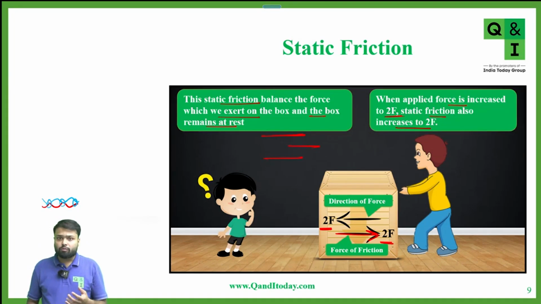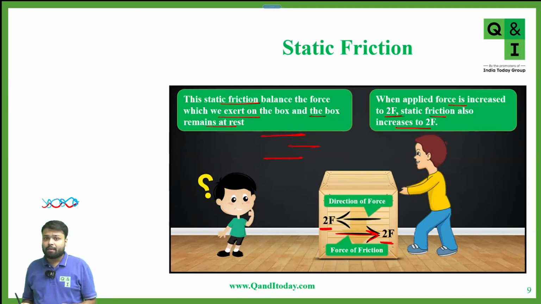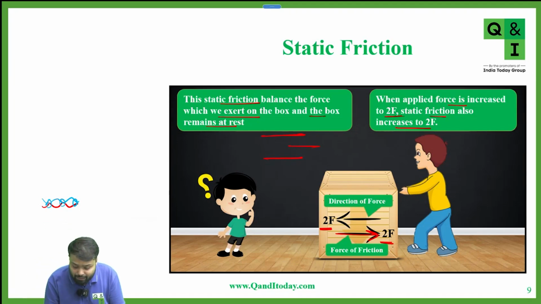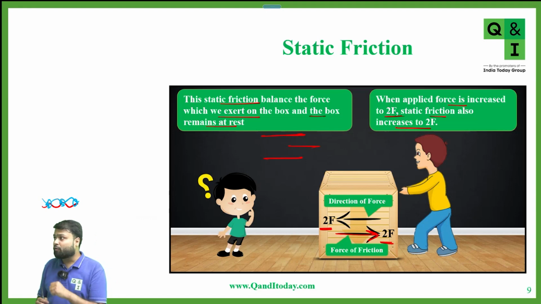Okay, sir. But how do you justify its adjustment? Yeah, that's what I'm saying, that there is some maximum limit of static friction. This can't happen where you are applying a force of F, 2F, 3F, 4F, 10F and the block is not moving. No, this will not happen. There is some limit, let's say 5F Newton, 3F Newton, up to which static friction can act. That is the maximum force required to break this interlocking. And once this interlocking is broken, the block will start moving. Yes or no? Yes, sir.